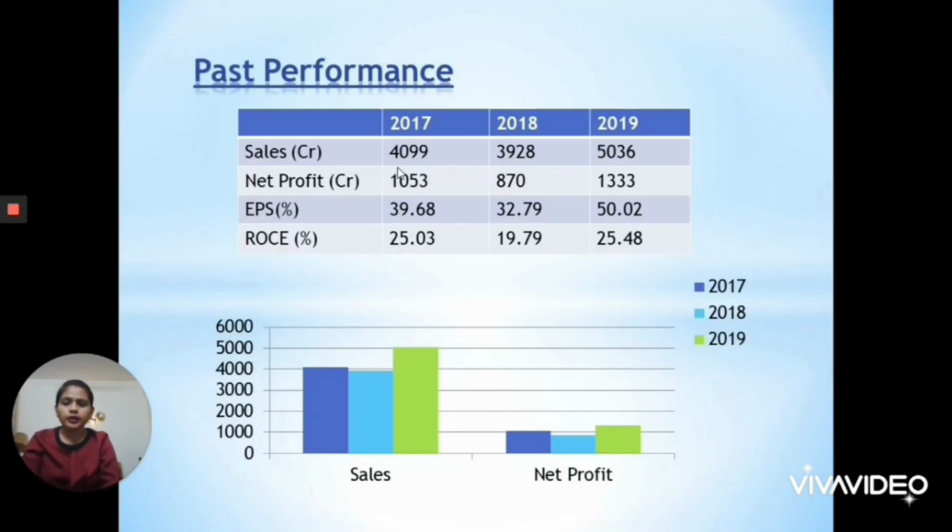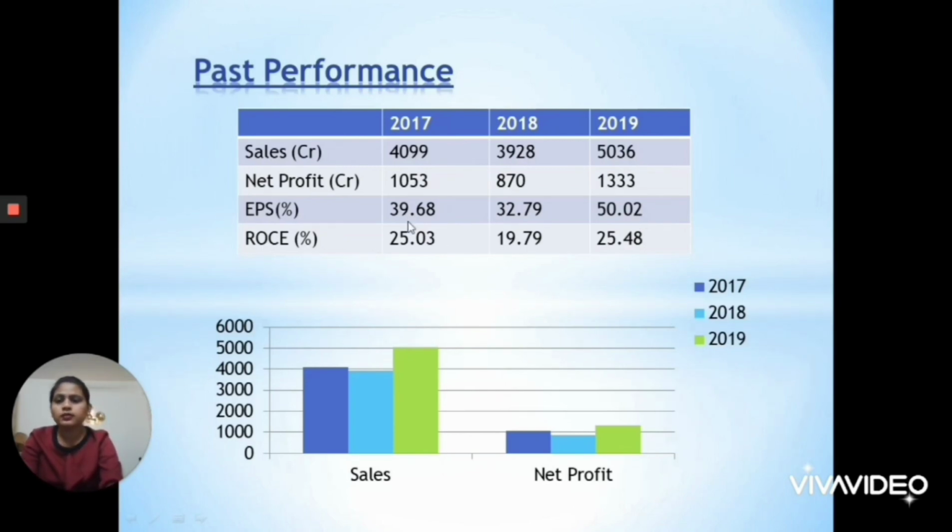Now, let's have a look at the past performance of the company. Here I have taken 3 years of data with respect to sales, net profit, earnings per share and ROCE. We can see that there is a high jump in sales from the year 2018 to 2019. This is roughly a 25 to 30% hike in the sales figure. Also, the net profit has jumped from 870 to 1,333 in rupees crores. Then the earnings per share of the company for the year 2019 is 50.02, which is pretty good.